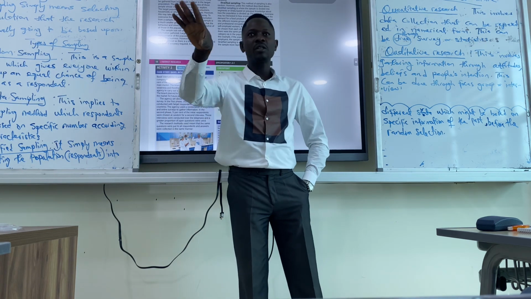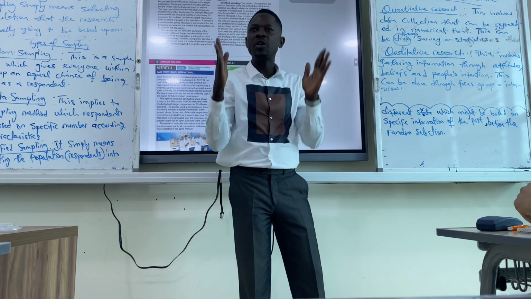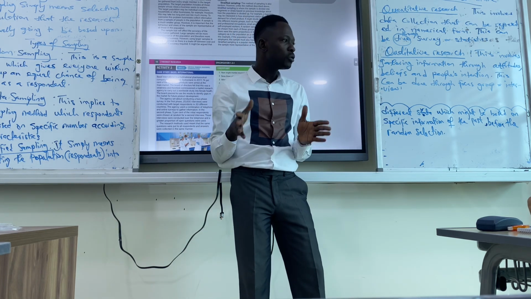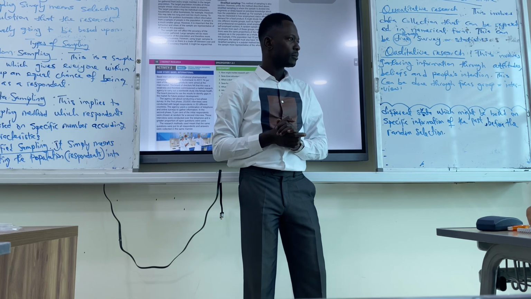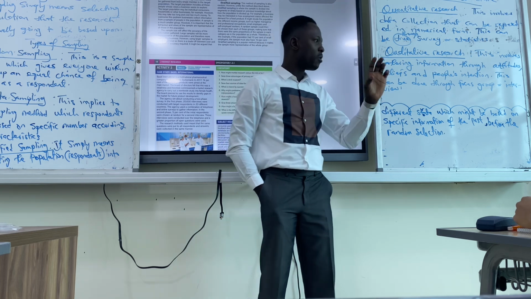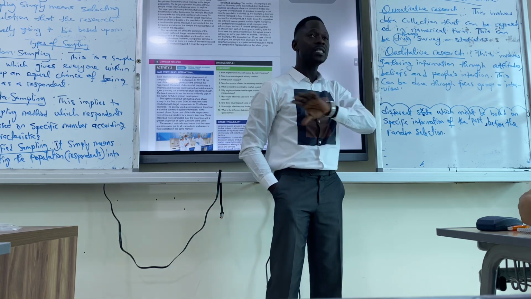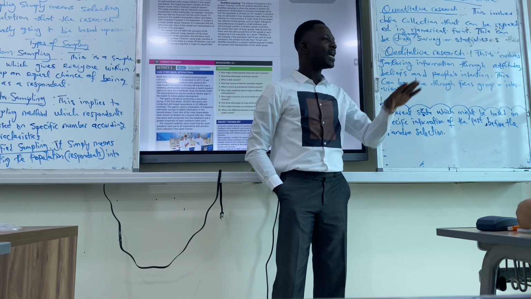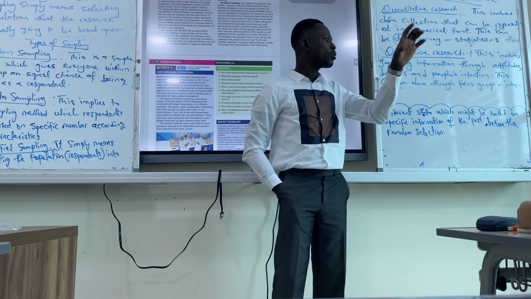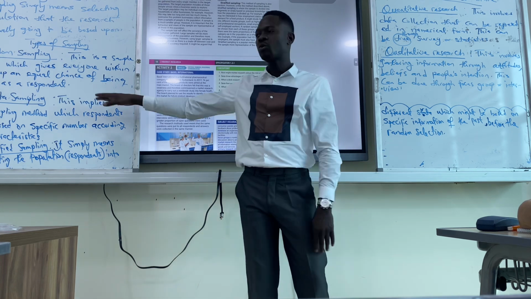For random, anyone can be chosen. For quota, it means we have specific figures of those we would use as our respondents. Do we understand quota? Quota means there are numerical numbers. We have numbers of people that we would need for our research. That is quota. Random means anyone within the group has an equal chance of being chosen. That's random. And quota, I think quota is clear now.